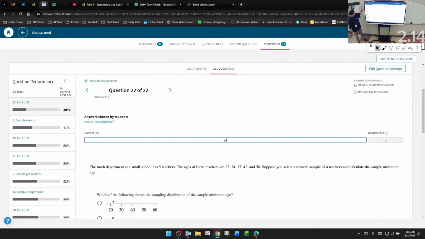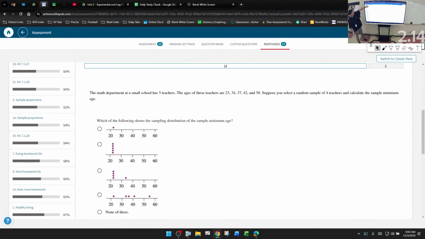This was the most missed. The math department has 5 teachers. The ages of the teachers are 23, 34, 37, 42, and 58. You select a random sample of 4 teachers and calculate the sample mean. Which of the following shows the sampling distribution? Holy cow. Oh, the sample minimum.